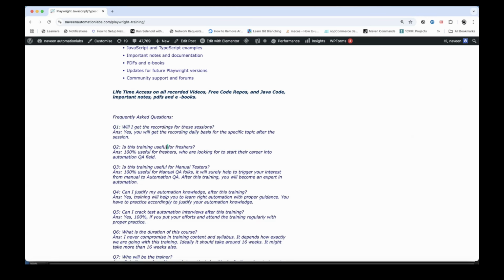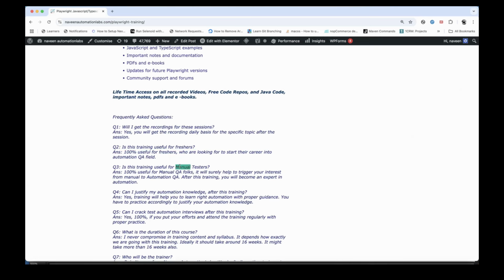Is this training useful for freshers? Absolutely. In the design that we have done, in automation, it really doesn't matter whether you are a fresher or experienced, because an experienced person in testing also may not have any knowledge of automation. Exactly the same thing applies to freshers. Everyone has to learn the programming. Everyone has to start from scratch, from zero, and then implement the framework end to end after that. So 100% useful for freshers or manual testers also. There is no issue with that.